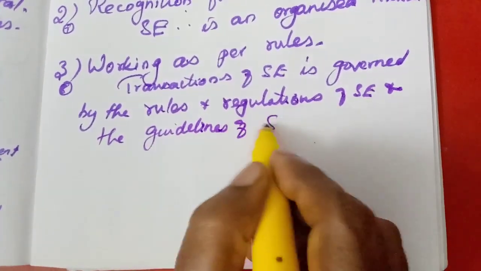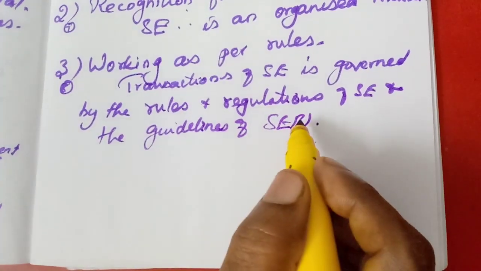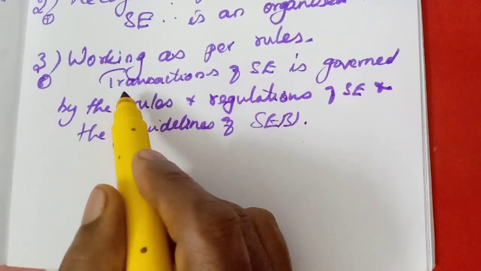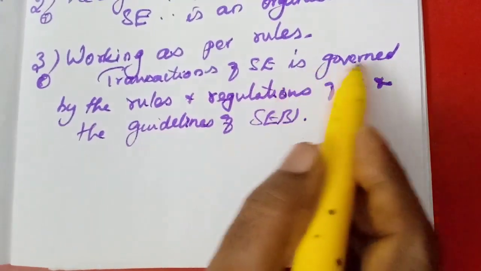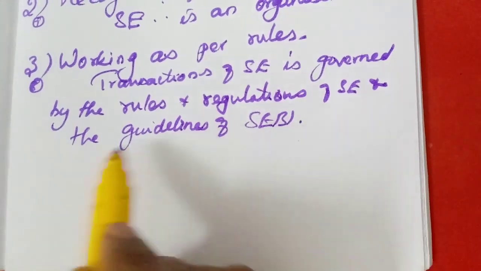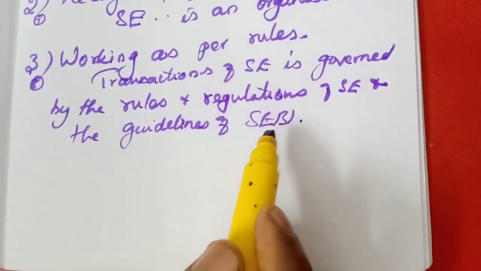In the functions we learned, isn't it? So, working as per rules: all the transactions, buying and selling, are governed by the rules and regulations of the stock exchange as well as the guidelines of SEBI.